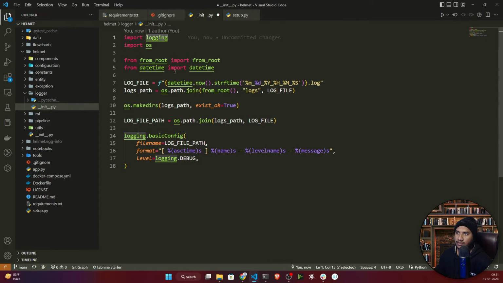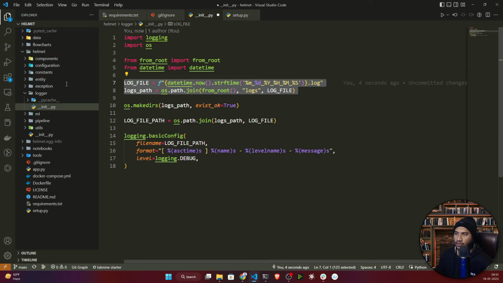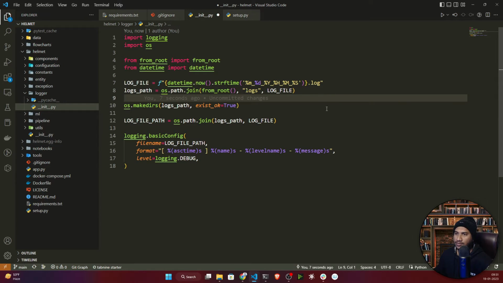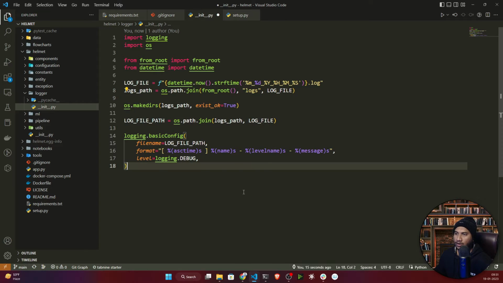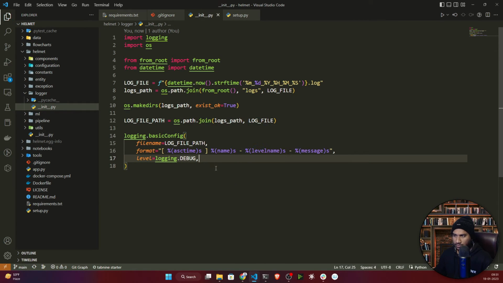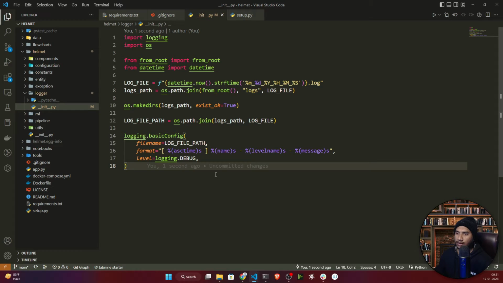Basically, here I'm using the Python built-in logging module. With that, I'm creating a timestamp, and inside the timestamp it will again create a folder, and a file called log, and inside that it will save all the logging activity. So if you want to understand what information it's saving, let's run this one.